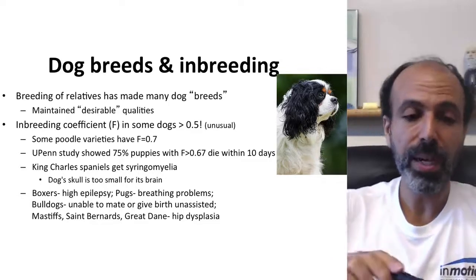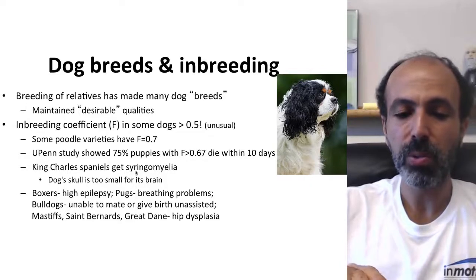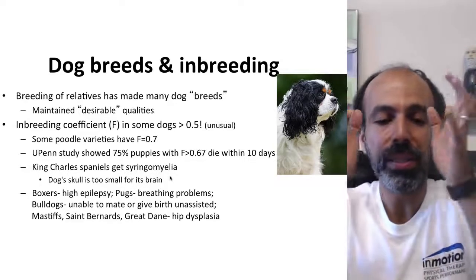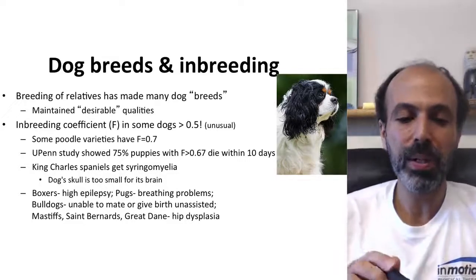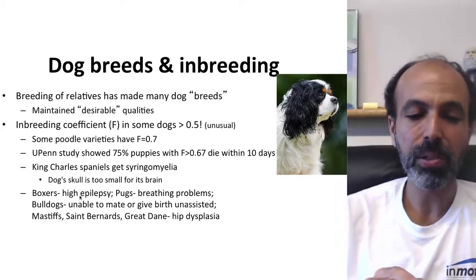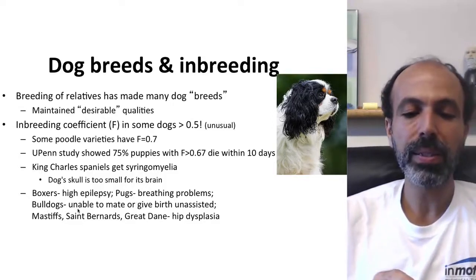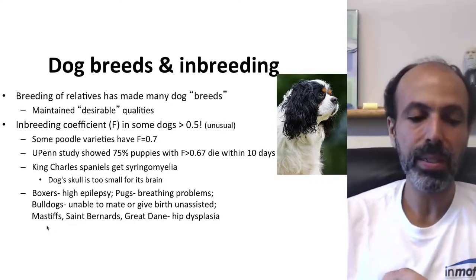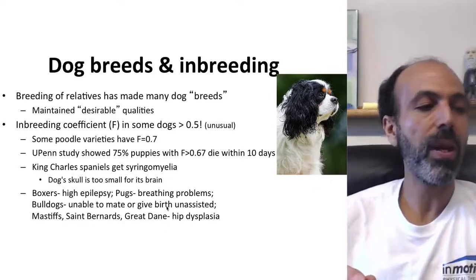Some of the effects that have been documented are, for example, in King Charles Spaniels, they get this, I don't know how you pronounce it, syringomyelia. Essentially, the dog's skull is too small for its brain. It causes, as you can imagine, all sorts of problems. But here are several others. Boxers tend to get epilepsy at high rates. Pugs have breathing problems. Bulldogs can't mate or give birth unassisted. Some of them, not obviously all of them. Mastiffs, St. Bernards, and Great Danes get a very common one.